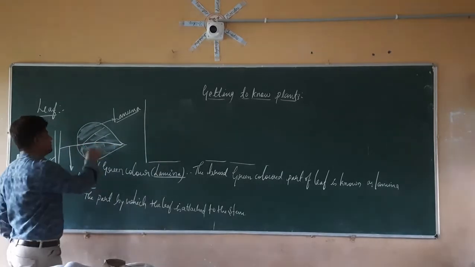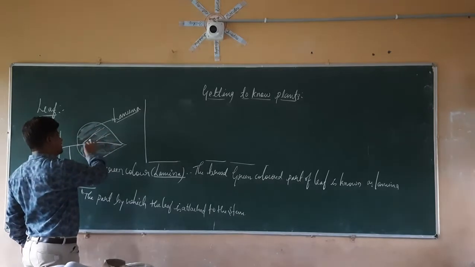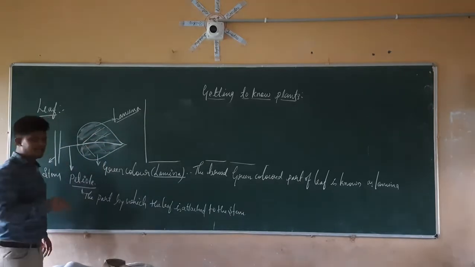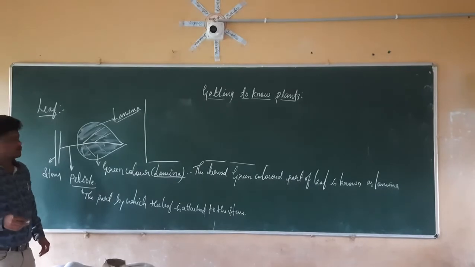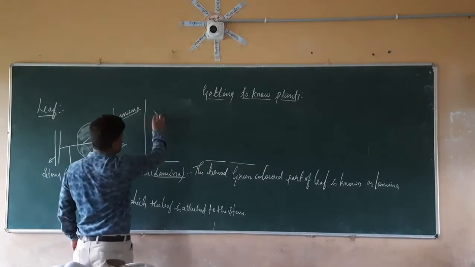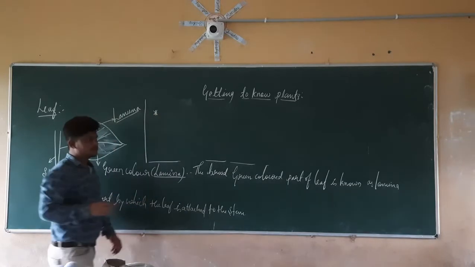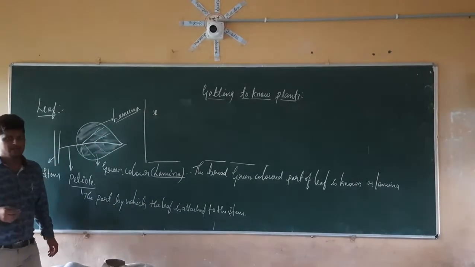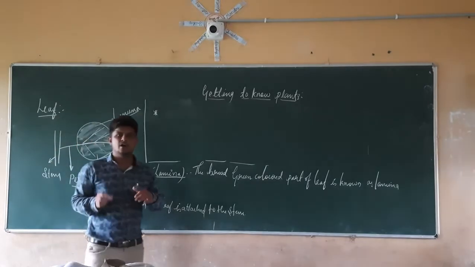There will be smaller branches and leaves in that. So what are those parts? We are going to identify them by doing an activity.